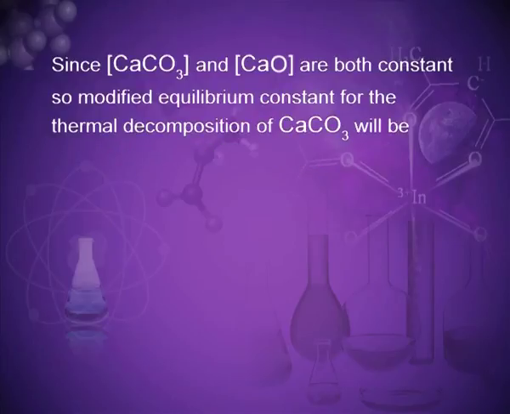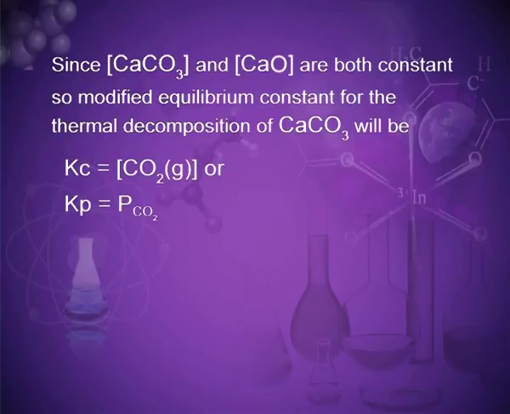Since CaCO3 and CaO are both constant, the modified equilibrium constant for the thermal decomposition of CaCO3 will be Kc is equal to the molar concentration of CO2, or Kp is equal to PCO2. This shows that at a particular temperature, there is a constant concentration or pressure of carbon dioxide in equilibrium with calcium oxide and calcium carbonate.